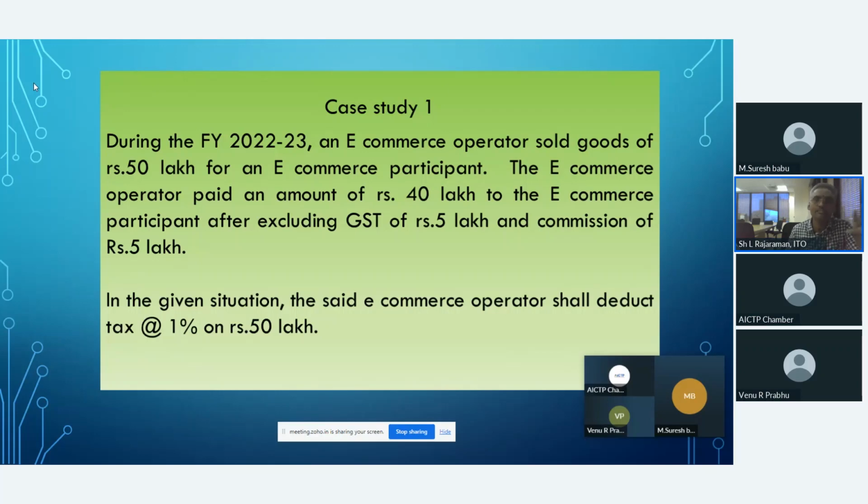Here the situation is very clear. The total sales made by the e-commerce operator is 50 lakh. Out of 50 lakh, 5 lakh relates to GST and 5 lakh relates to his commission. Here, the e-commerce operator has to deduct tax on 50 lakh.